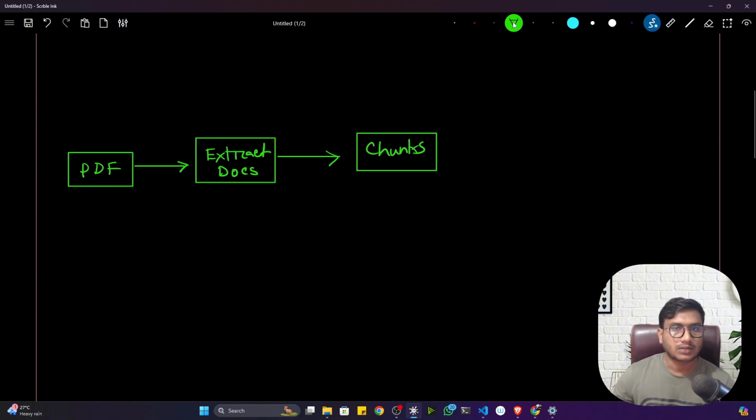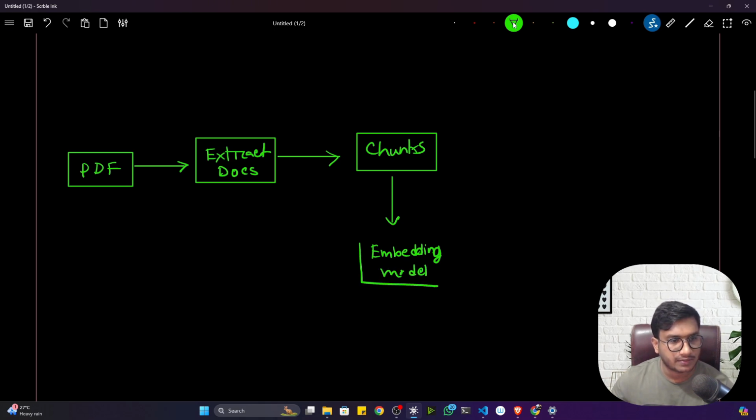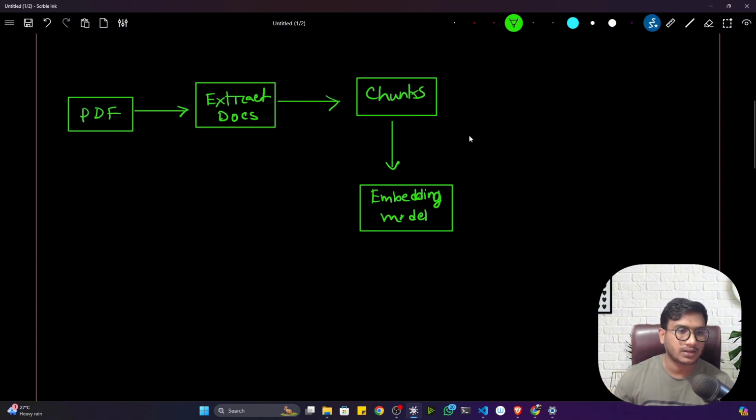Okay, chunks. Then what we'll be doing, we'll be using one embedding model. What is an embedding model? I think you already know. I already explained it inside my vector database session. An embedding model will help you generate the vector embedding, because I have to convert these chunks to vector embedding. So this will give me something called vector embedding.